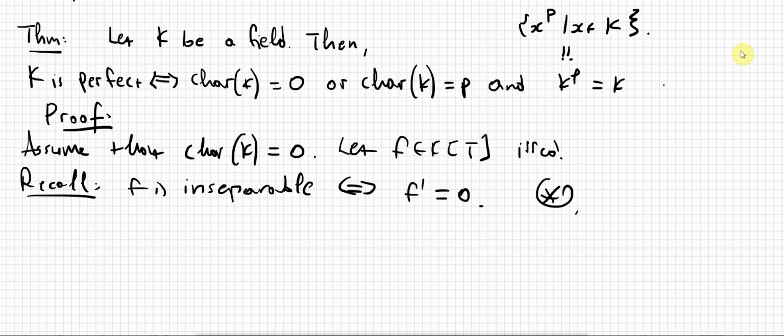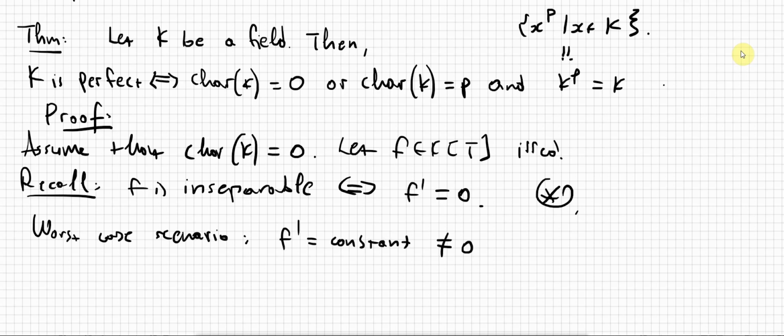But since f is irreducible, worst case scenario, its derivative is going to be something constant, but not 0. Therefore, this relation over here implies that f is separable, and this proves that the field k is perfect.